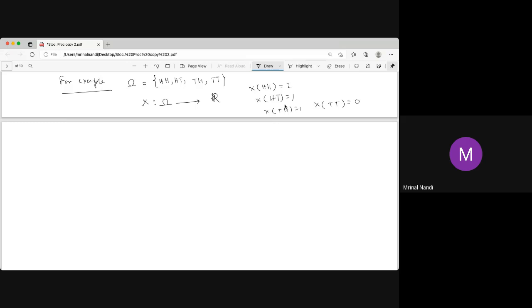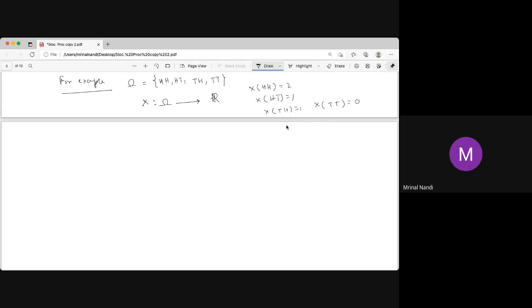But there is one problem. The problem is, can you recover this? If you know 2, it is HH. If you know 0, this is TT. If you know 1, the output is 1. Can I recover whether it is HT or TH? We can't recover. So that means it is not an injective function. It is a many-to-one function. So is this an advantage or a disadvantage?